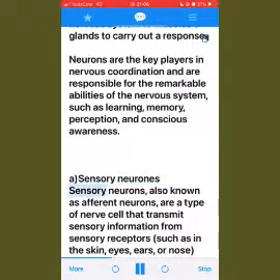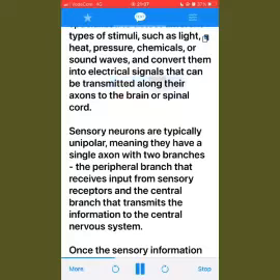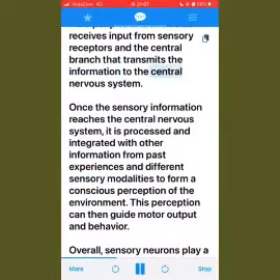Sensory neurons. Sensory neurons, also known as afferent neurons, are a type of nerve cell that transmits sensory information from sensory receptors, such as in the skin, eyes, ears, or nose, towards the central nervous system, brain, and spinal cord. Sensory neurons are specialized to detect different types of stimuli, such as light, heat, pressure, chemicals, or sound waves, and convert them into electrical signals that can be transmitted along their axons to the brain or spinal cord. Sensory neurons are typically unipolar, meaning they have a single axon with two branches, the peripheral branch that receives input from sensory receptors and the central branch that transmits the information to the central nervous system.